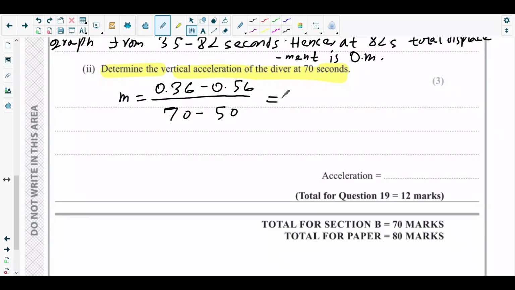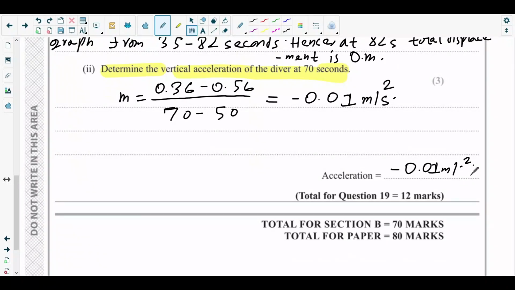So that would give you a negative value, definitely: 0.36 minus 0.56 over 20. So it is negative 0.01 meter per second, so meter per second squared. Okay. So acceleration is negative 0.01 meter per second square.